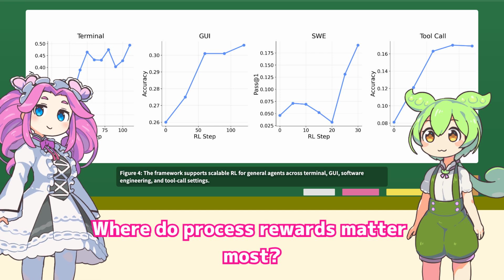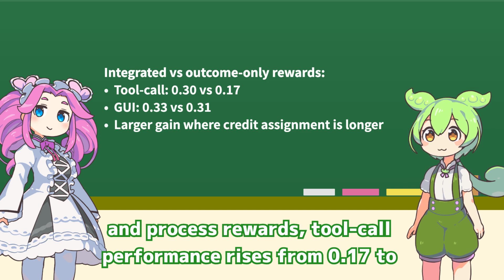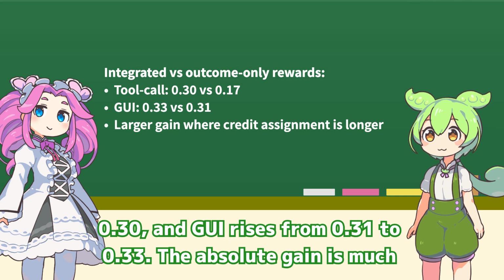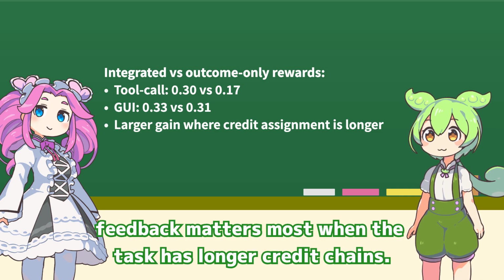Where do process rewards matter most? Table 4 makes that comparison concrete. With integrated outcome and process rewards, tool call performance rises from 0.17 to 0.30. The absolute gain is much larger in tool call, which fits the paper's claim that stepwise feedback matters most when the task has longer credit chains.